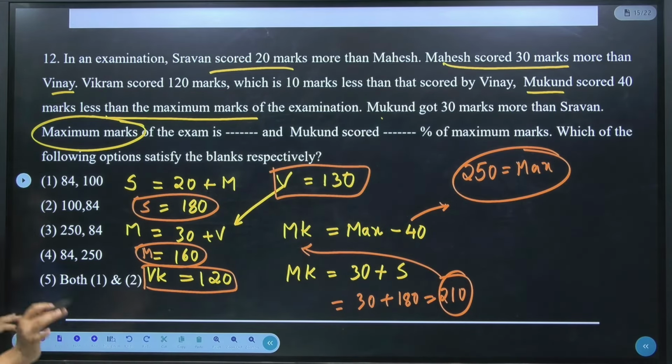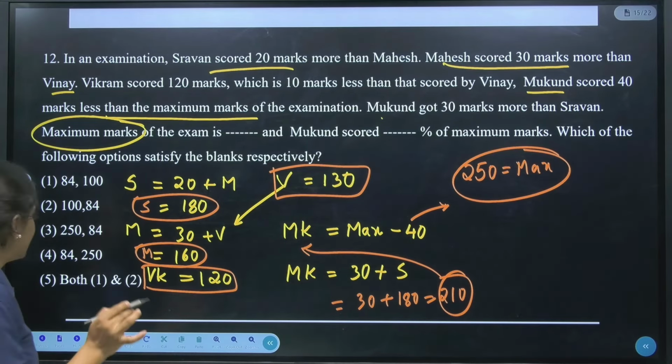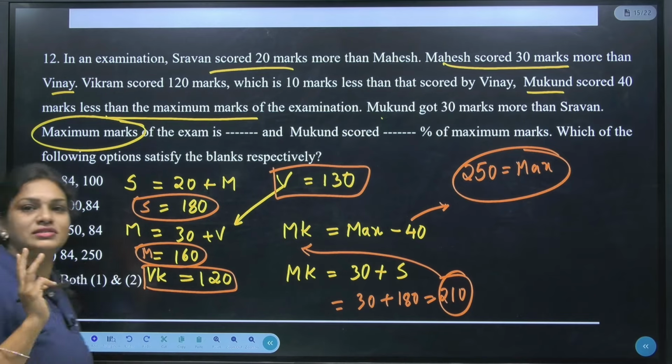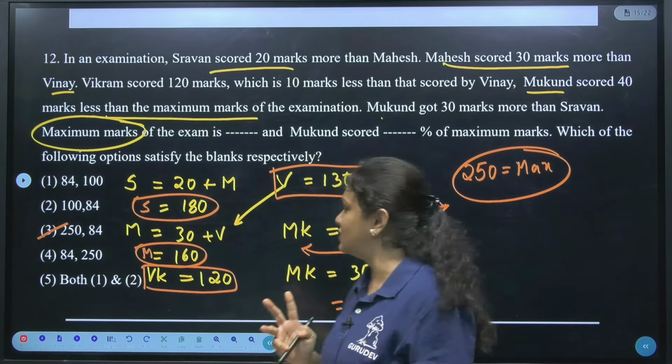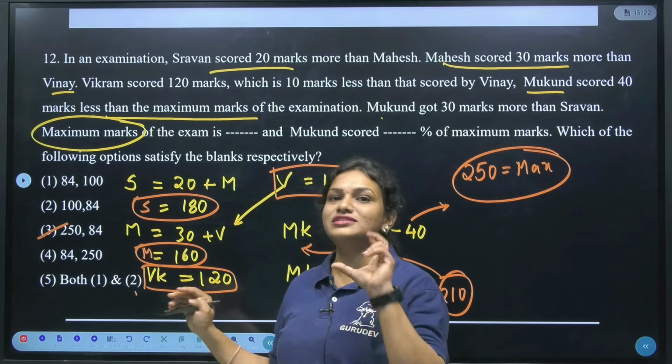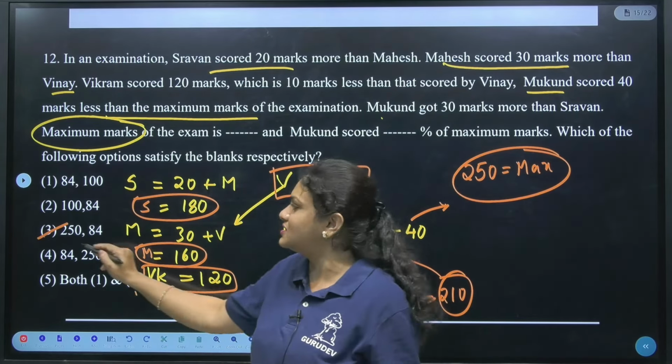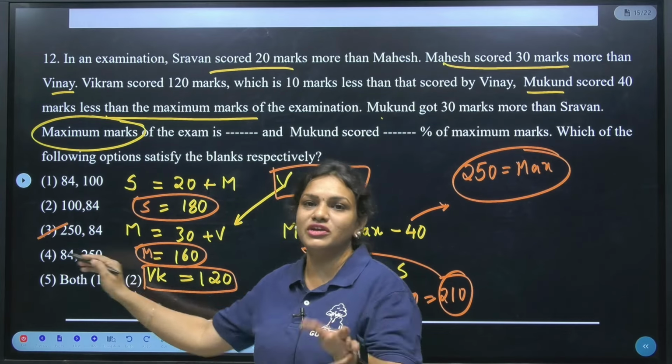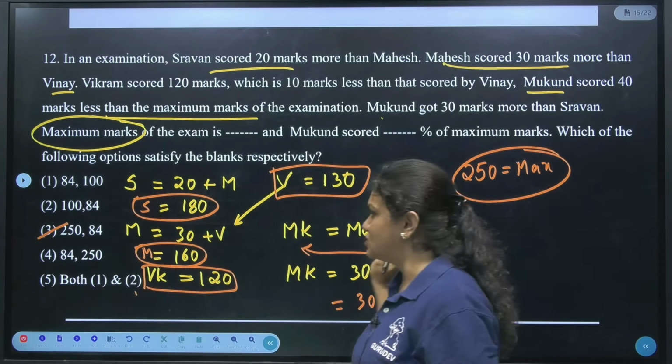Okay. If I observe the options here, I can directly take the third as the right option. But in this case, what happens? Both 1 and 2 are saying something different. Once we get the 250 marks, I can say directly the option is third, but we need to check it here. That also we will do.